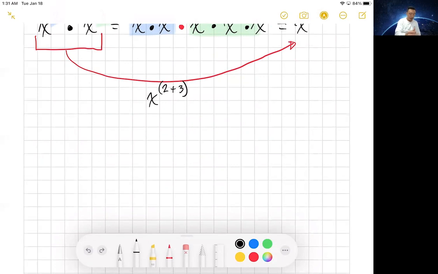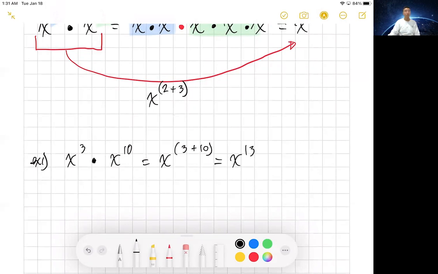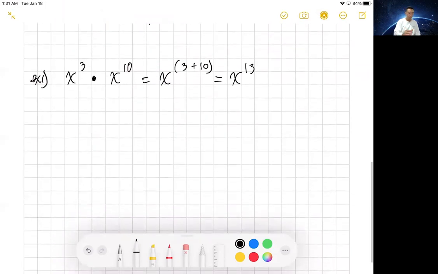Now, let's say that you have something like example number 1. Go ahead and try to do it. x to the third times x to the 10th. Did you get it? Shouldn't take too long. It's pretty easy. I can add the exponents and I get x to the 13. That's the same thing as multiplying the base. We're cool with that? All right, let's make it a little bit more difficult now.